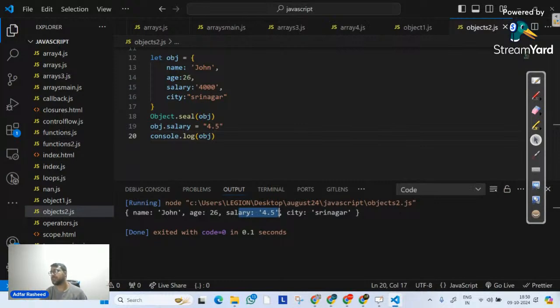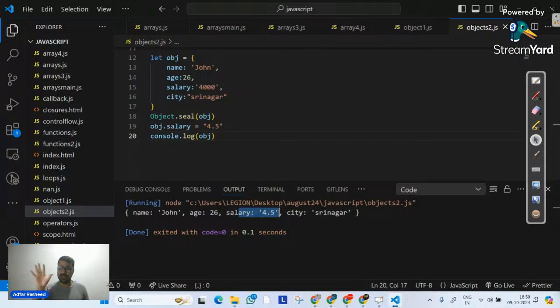Give me a quick confirmation in the chat whether we understood this or not. Very good. So I hope we have understood the difference between object.seal and object.freeze as well. Now let's move a little bit forward. There are 3-4 more properties which we will discuss, and then we will close our objects discussion. We will start another new discussion.